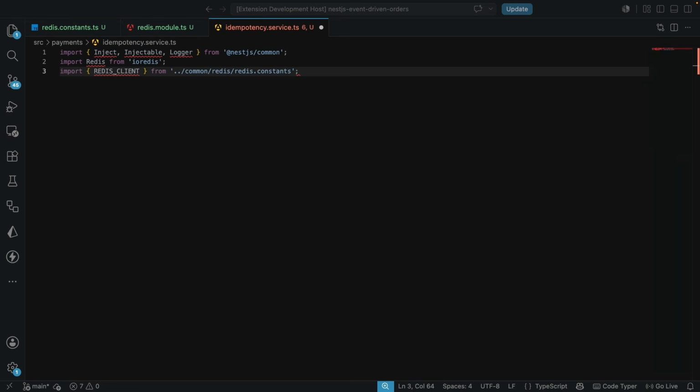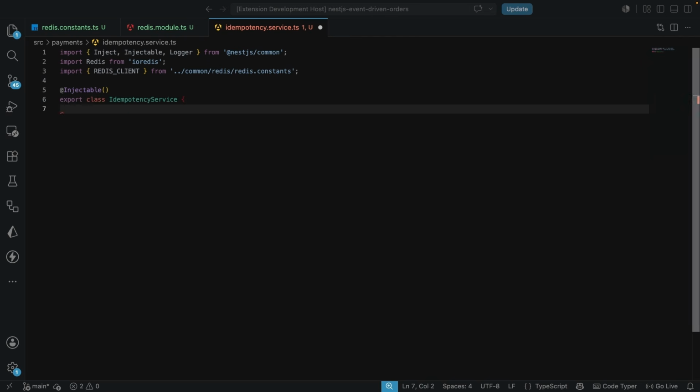And the idempotency service is going to be marked as Injectable. And here we can go on to export the IdempotencyService class, and we can have the private readonly logger, which is equal to new Logger(IdempotencyService.name).